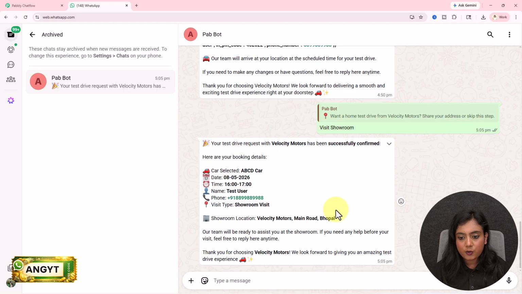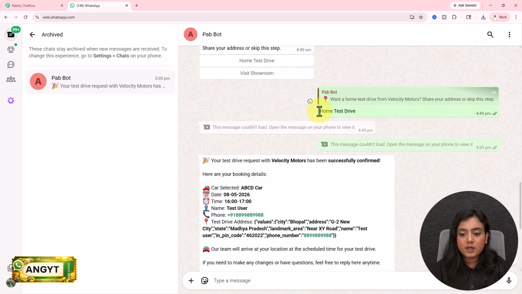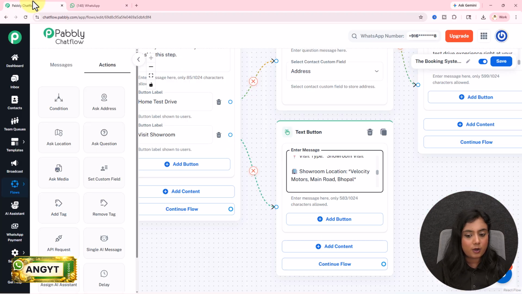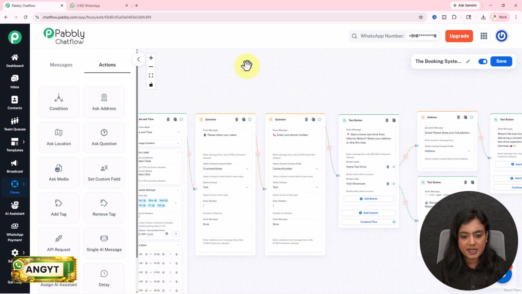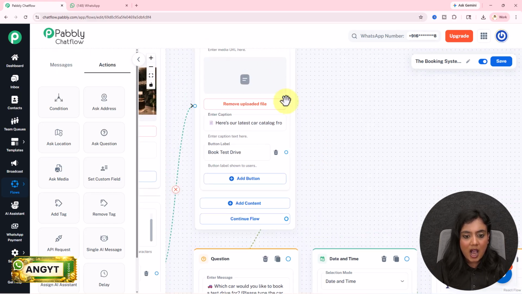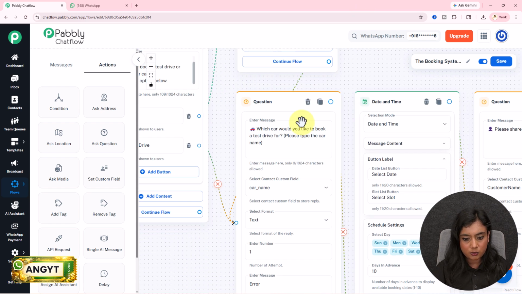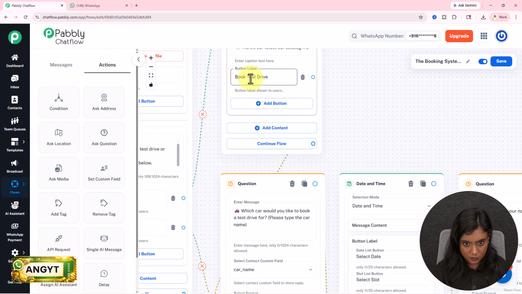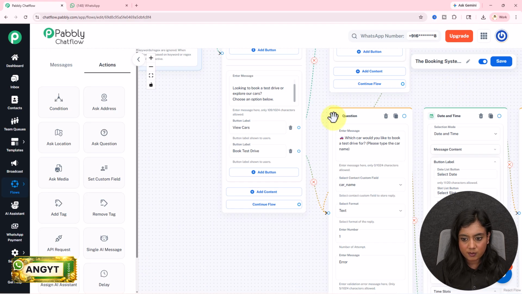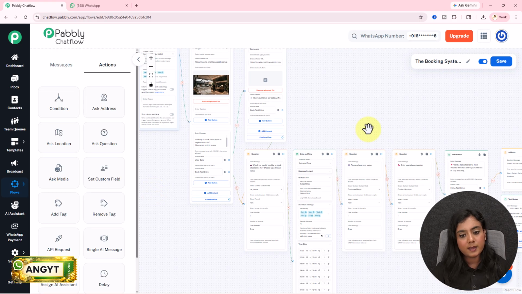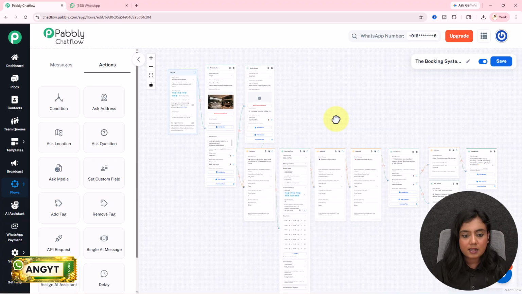So this message is going to be forwarded if the person selects the option of visit showroom, but if the person selects the option of home test drive, first the address question will be forwarded. They will collect the address from here, and after that this message is going to be forwarded. Okay, so now this entire bot has been created. Now one thing that we were missing, after sharing the catalog of my car, I've added the button of book test drive. I've connected this button towards this question right here. So if the person selects the option of book test drive, the entire question series from this question will be forwarded with this button as well. Okay, so now this is how I've created this entire bot that is automatically collecting the appointments for test drive booking for my car dealership.